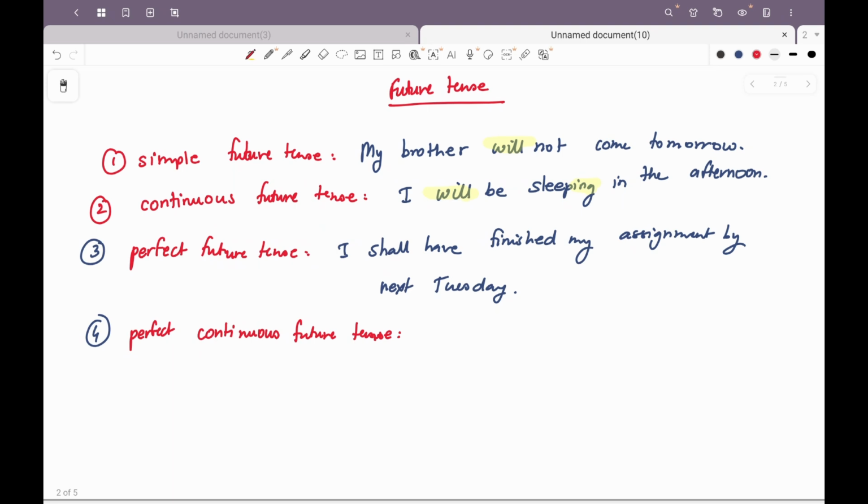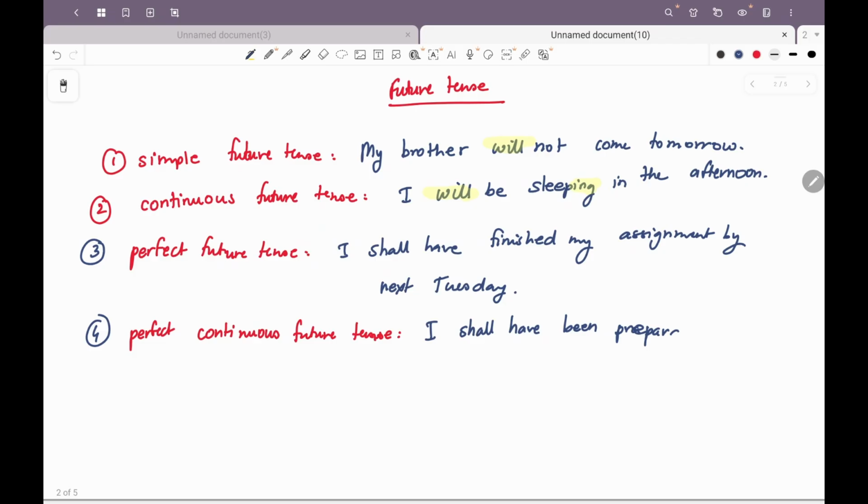This talks about actions that continue for some time before they are completed in the future. So this is very similar to perfect, but in perfect the action is already completed. In the perfect continuous, the action is going to be completed in some time, but it's going on right now. For example, I have been practicing for my exam. I shall have been, or I will have been